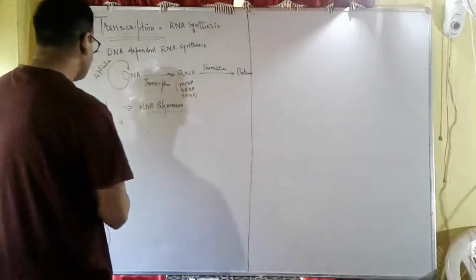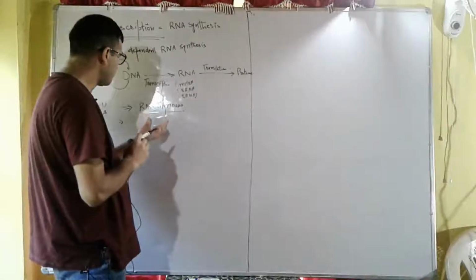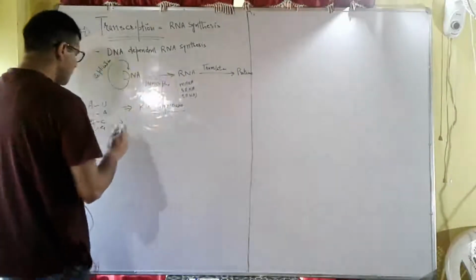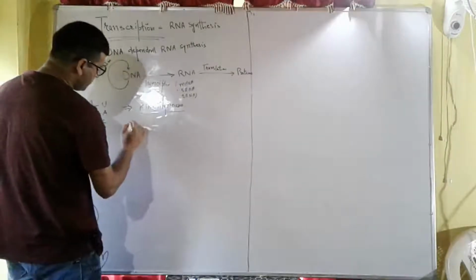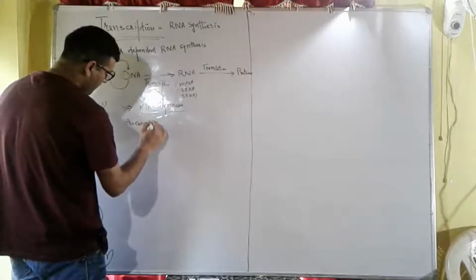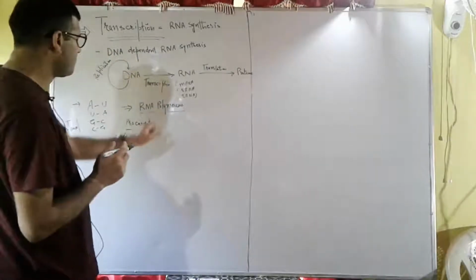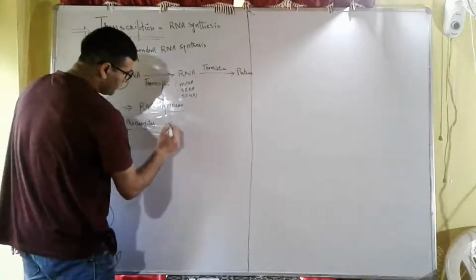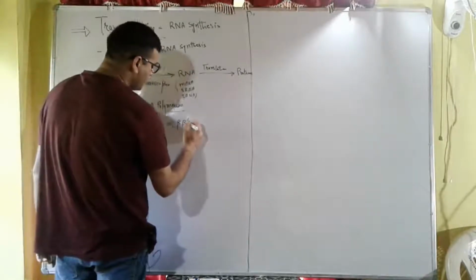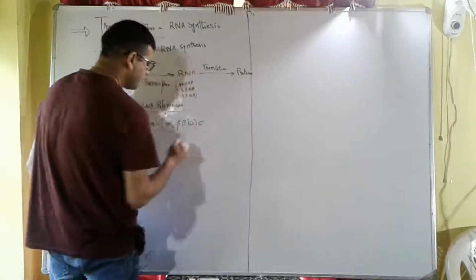Now let us see RNA polymerases in prokaryotes and eukaryotes. In prokaryotes, the RNA polymerase is represented by alpha two, beta, beta dash, omega, and sigma factor.